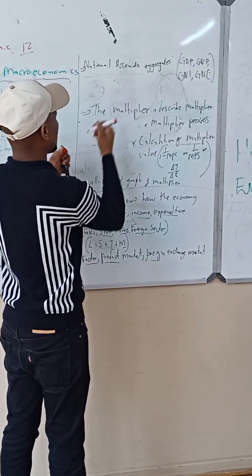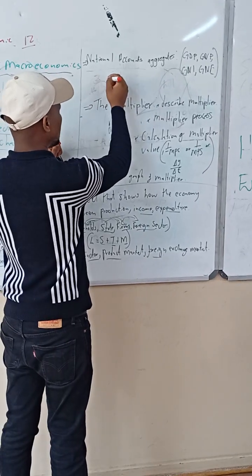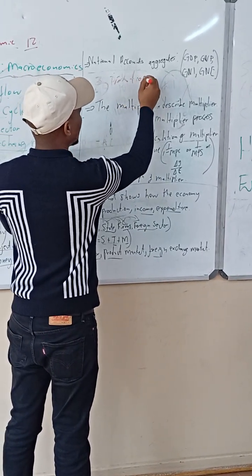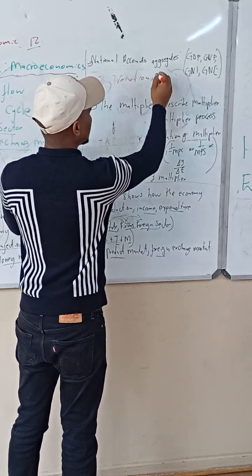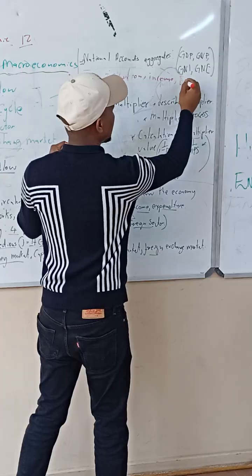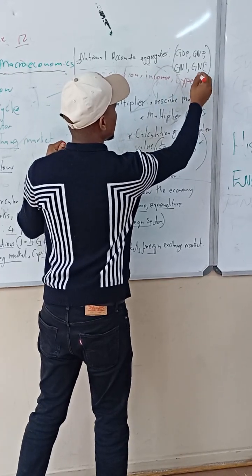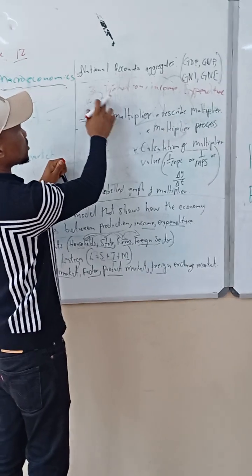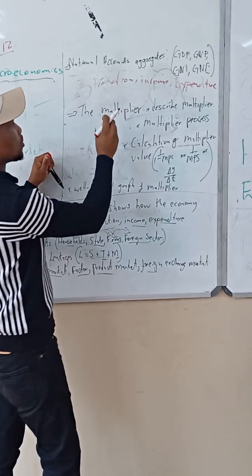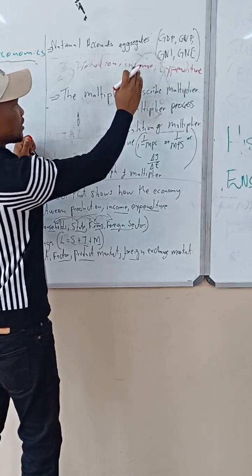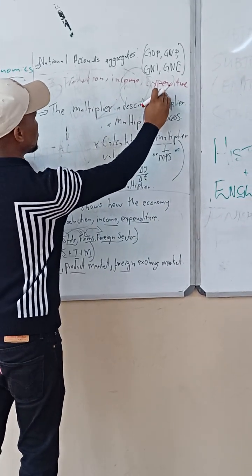We have the production method, and then secondly, the income method, then thirdly, the expenditure method. Which is now we are using these three methods to determine the GDP. It's either using the production method, the income method, the expenditure method.